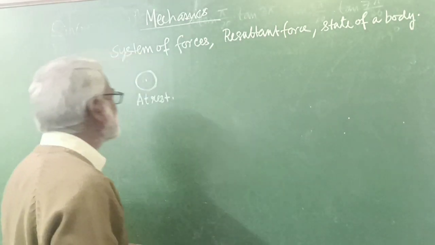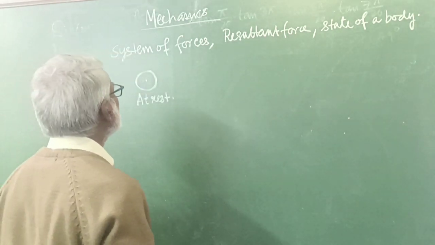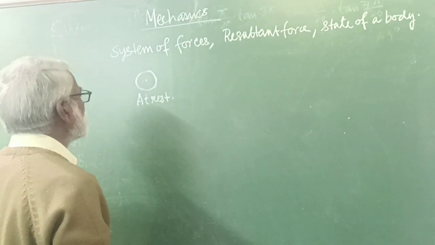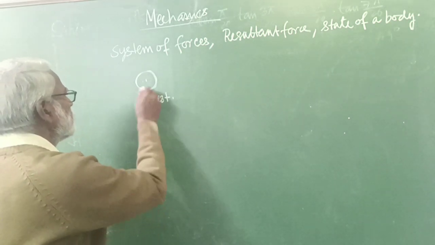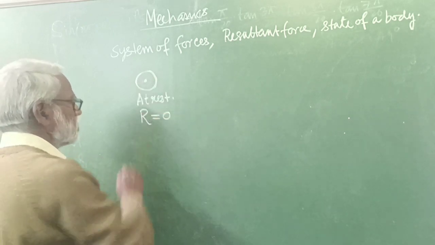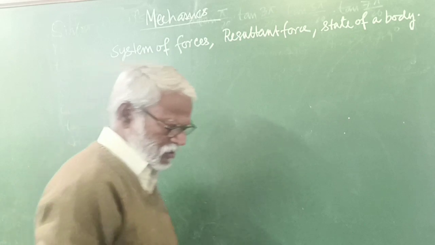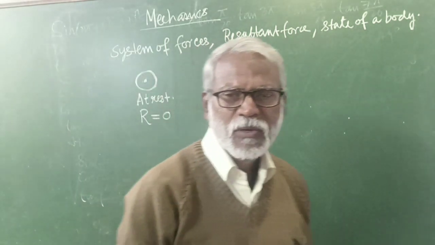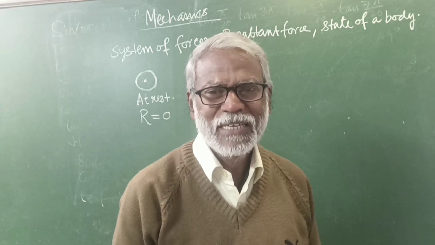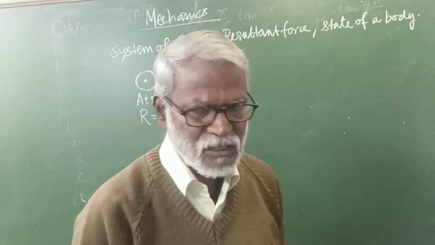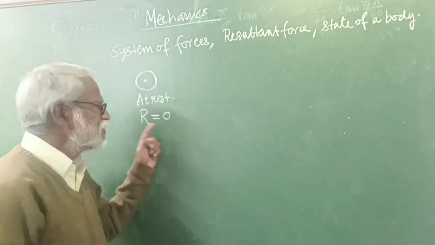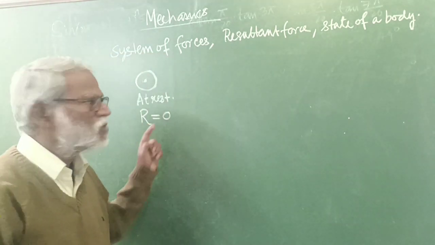From that you can draw a conclusion that the resultant force on this body is 0, because its state is not changing.